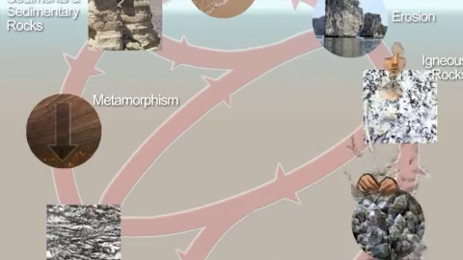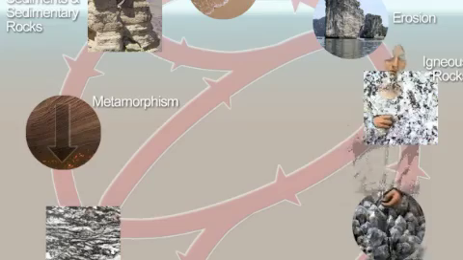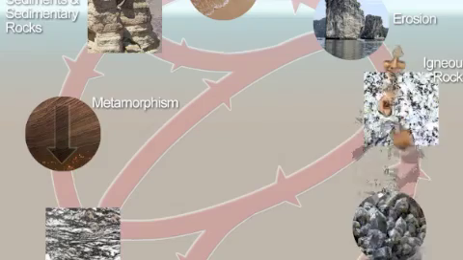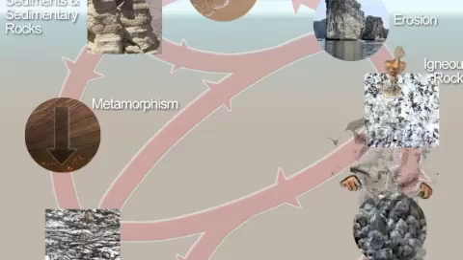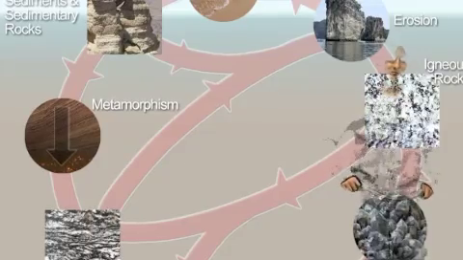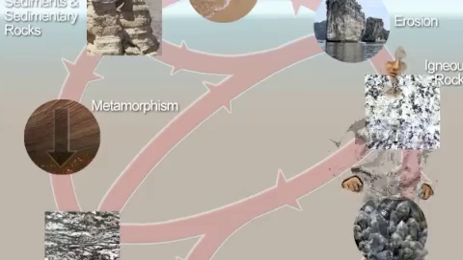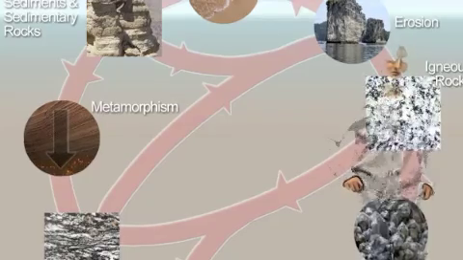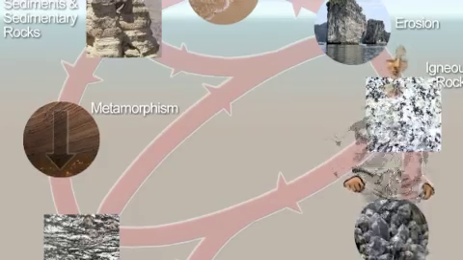There are two kinds of metamorphism: contact metamorphism and regional metamorphism. Contact metamorphism is when the rock is near or touching a mass of magma, altered by the high temperatures. Regional metamorphism is during mountain building, when a lot of rock is subjected to different forces and temperatures. This creates a lot of metamorphic rock.